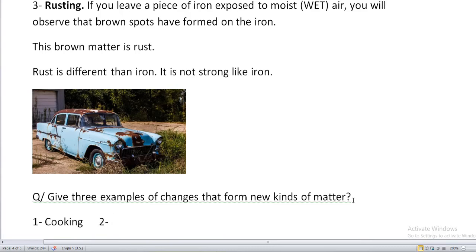The second one is called burning, like burning wood. Ash and smoke form, which is a new kind of matter. The last and the third one is here. You can cheat here, right? You can see it. The last one is called rusting. Sorry about that, I forgot the T. Rusting, like rusting an iron, right? You have a car and it rusts. So that's everything that you have to know in this lesson.